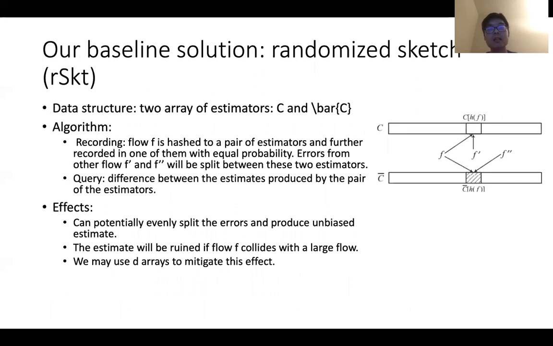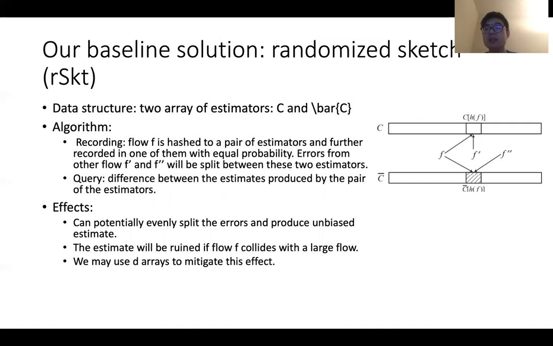So let's introduce our baseline solution. Our baseline solution is called randomized sketch, abbreviated as RSKT. Its data structure is a two-array estimator, C and C bar. Our algorithm is that for each flow, we first hash it to a pair of estimators, C[h(f)] and C bar[h(f)], and then further record it to one of them with equal probability.